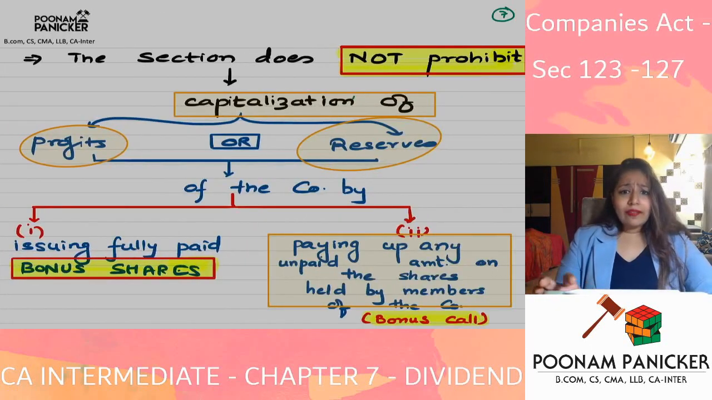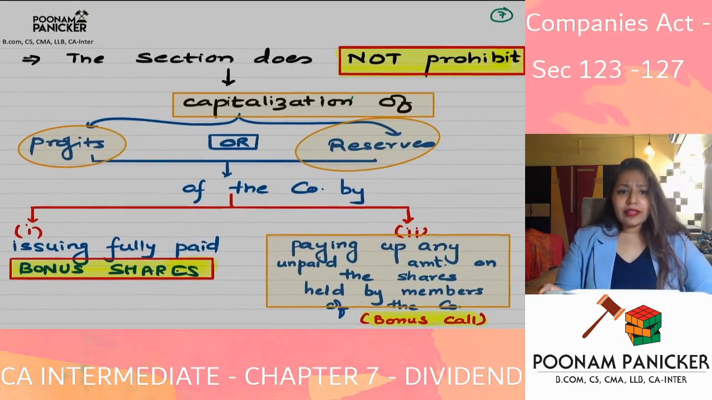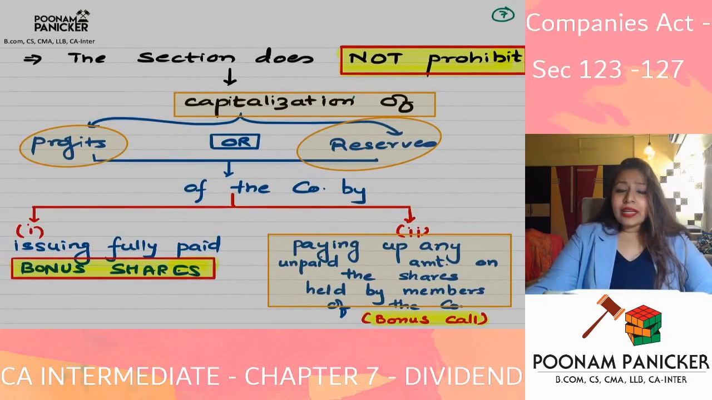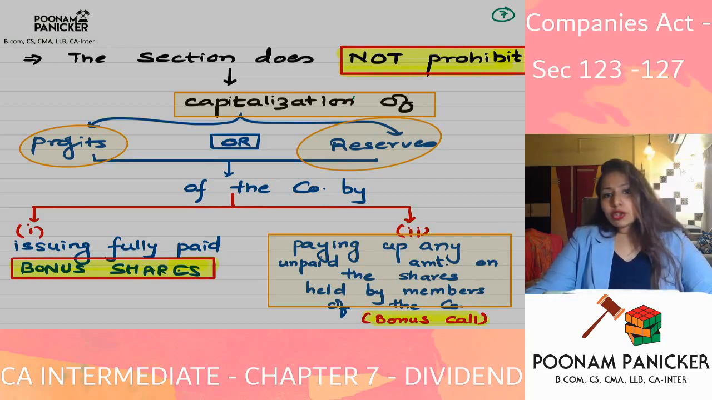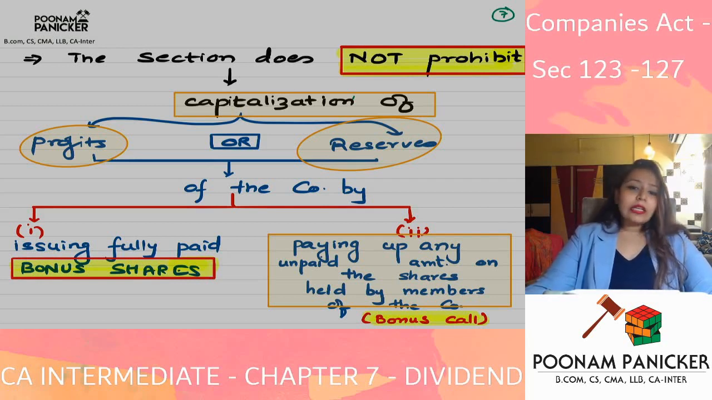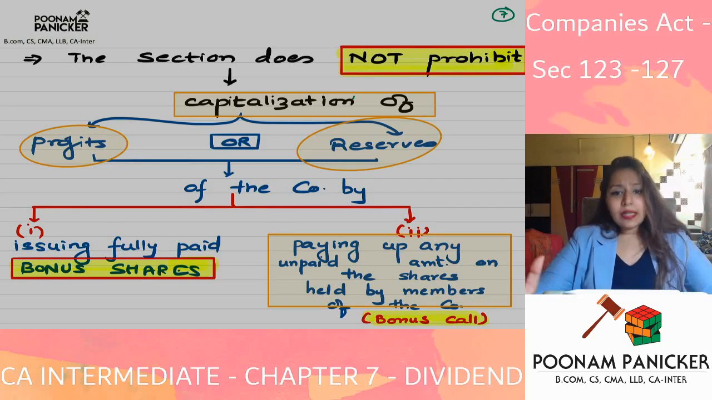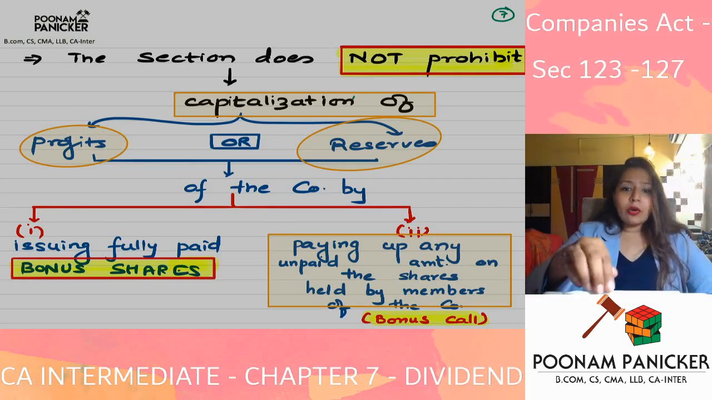Also, whenever this section says that you will have to pay the dividend in cash, does that mean the company is stopped from issuing bonus shares? No. This is just a clarificatory point. Just because we are asking you to pay dividend in cash does not mean you cannot issue bonus shares, or make partly paid up shares fully paid up. You can issue bonus shares. You can do a bonus call, that is, make the unpaid shares of the members fully paid up. That is completely possible, and completely up to you.